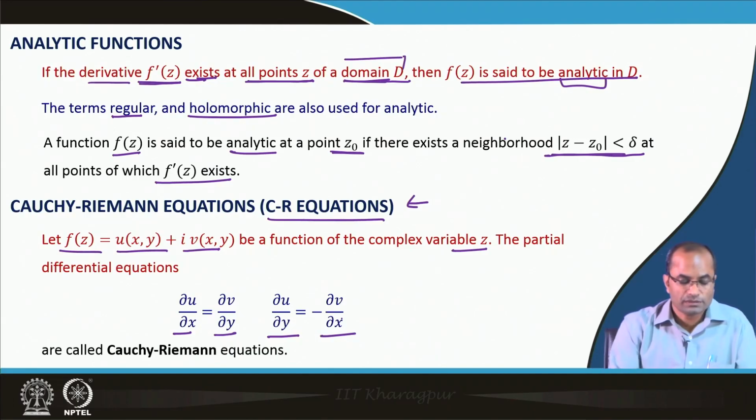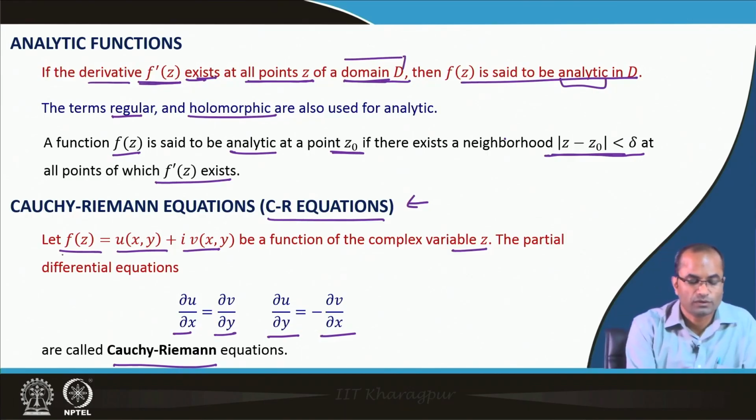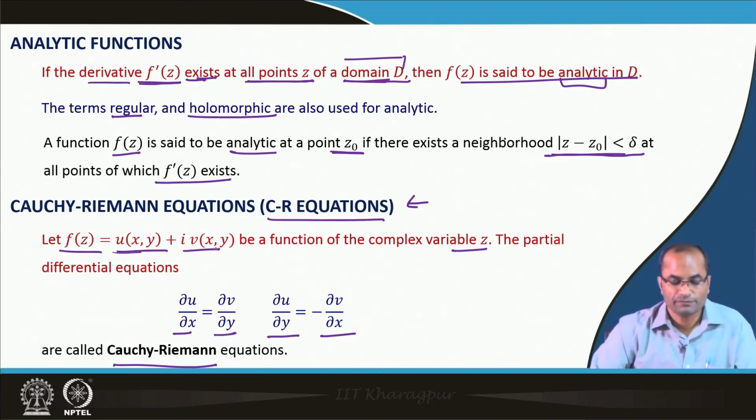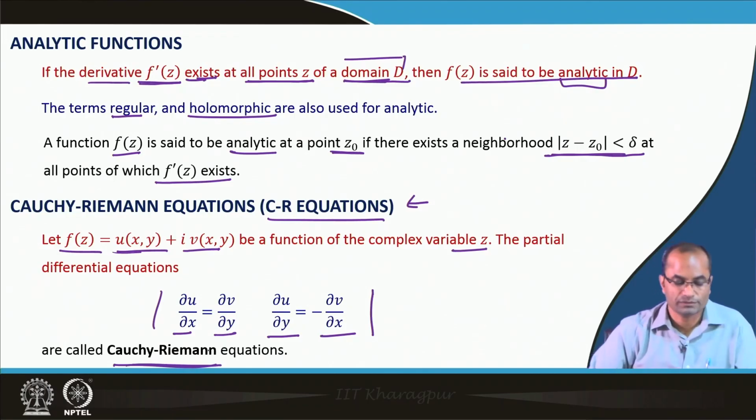These equations are called the Cauchy-Riemann equations. So, this is just the definition of the Cauchy-Riemann equations: for a function f z equals u x y plus i v x y, if these two relations are satisfied, they are called the Cauchy-Riemann equations.